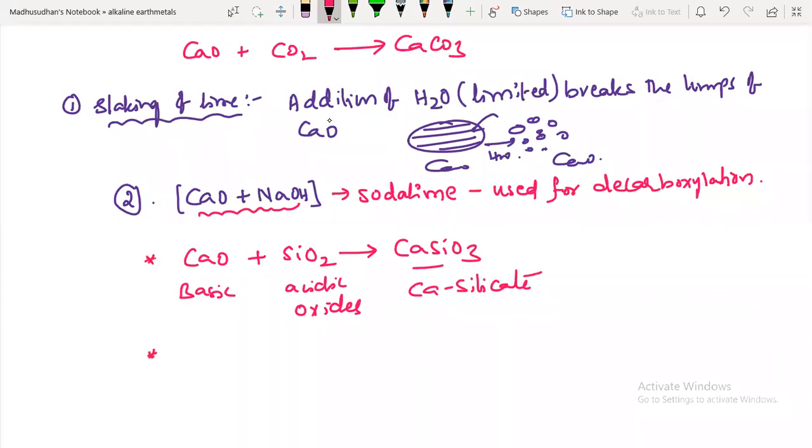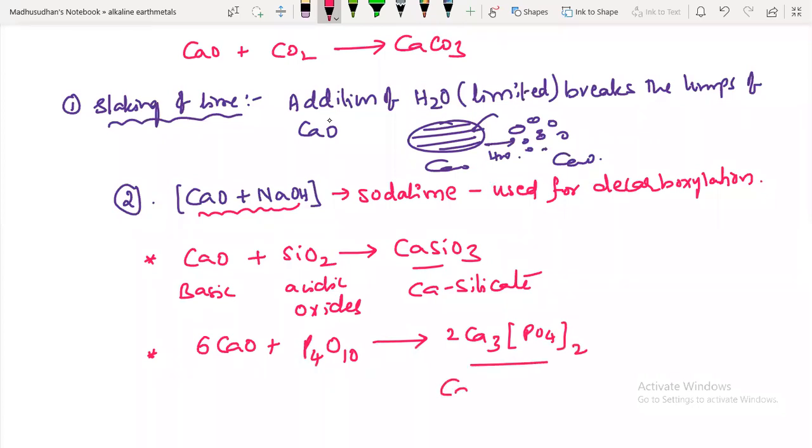It is basic in nature, so it reacts with acidic oxides like P4O10. This is also an acidic oxide. It will give you calcium phosphate. What is the name of this? Calcium phosphate.